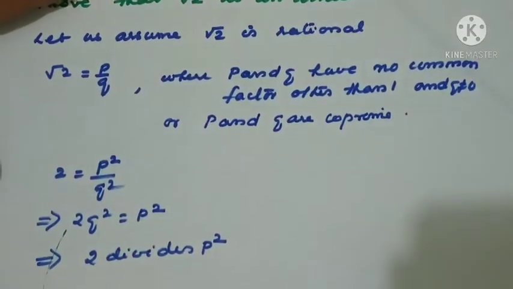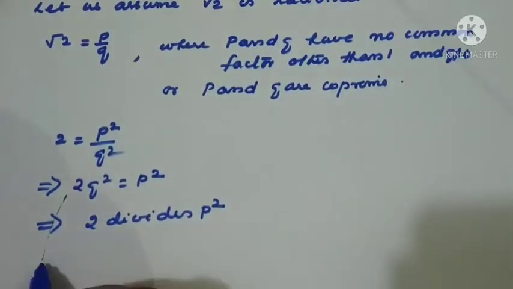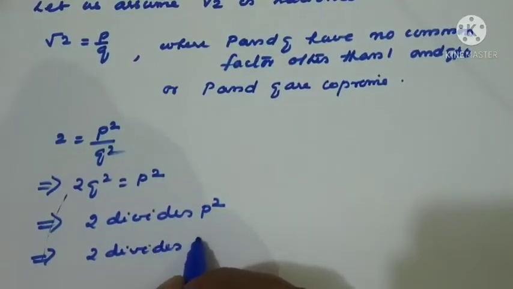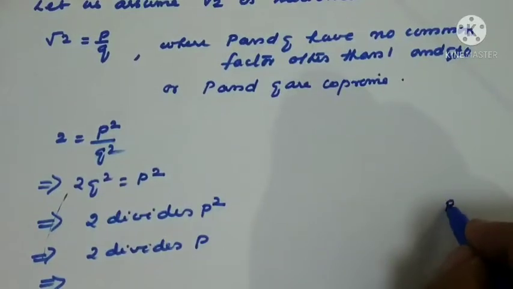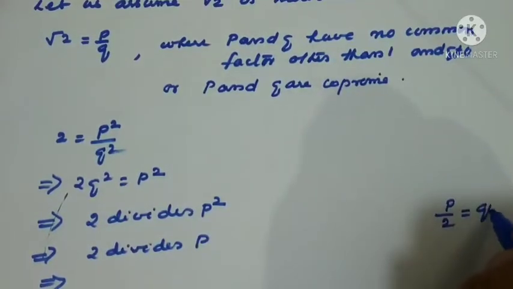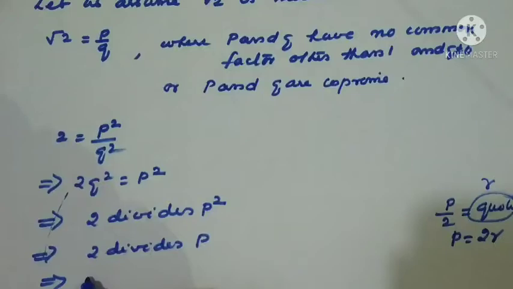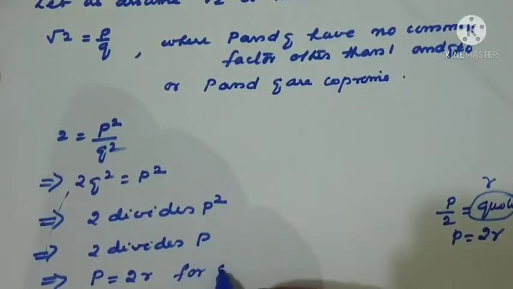Just now we have proved the theorem that if 2 divides p square then 2 divides p also. See, when p is divided by 2, there will be a quotient. Let us take this quotient as r. That means p equal to 2r, for some integer r.